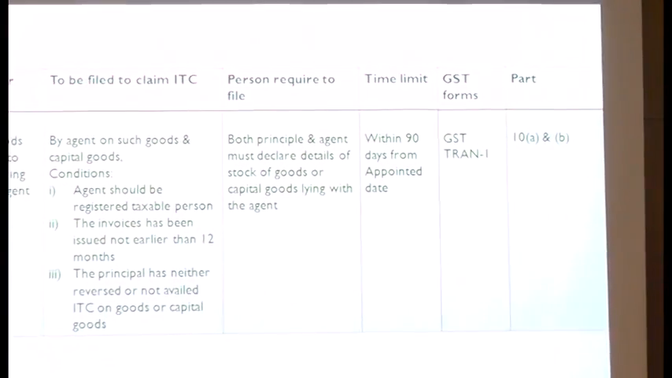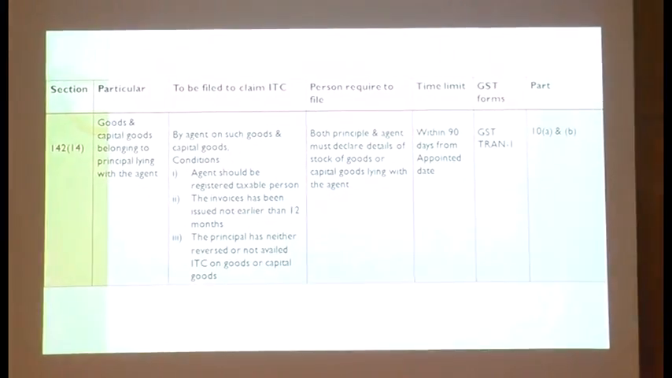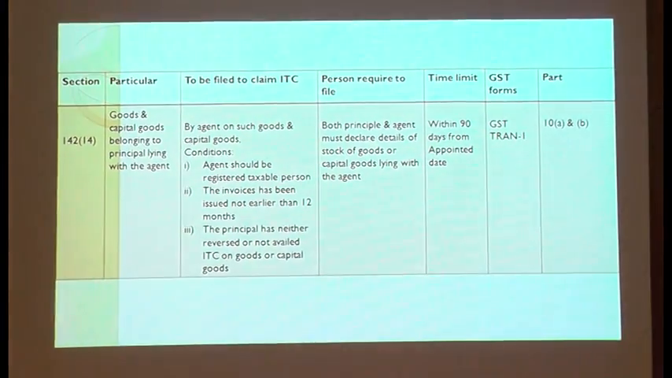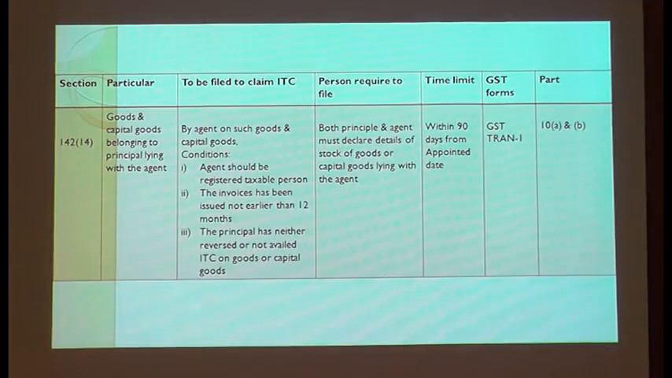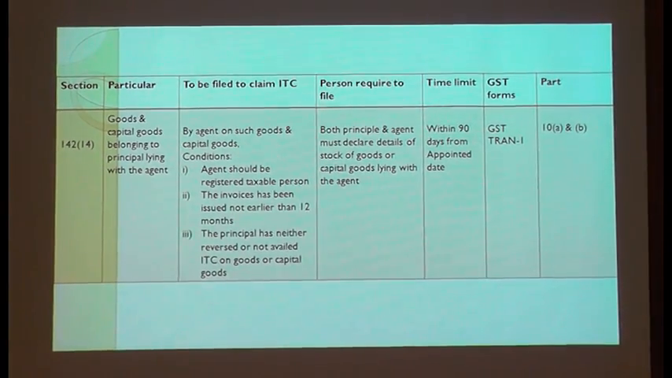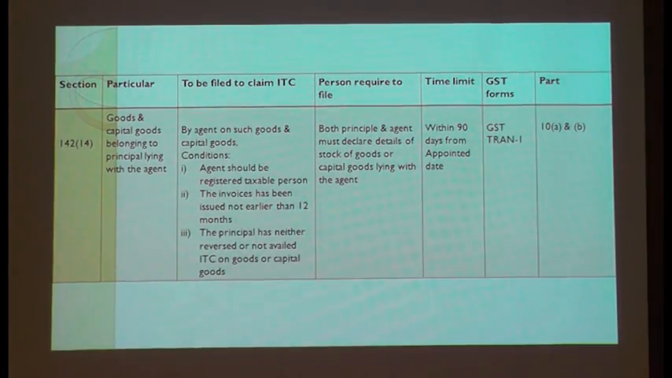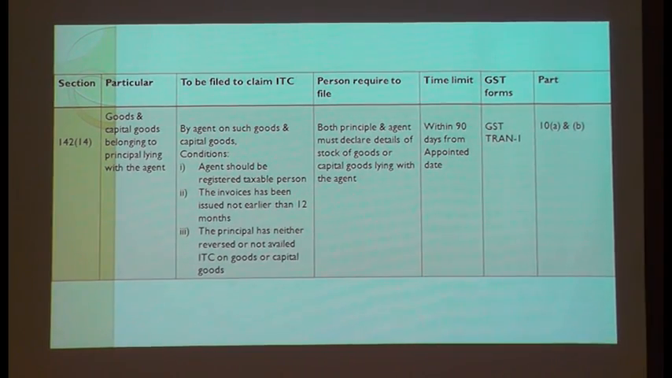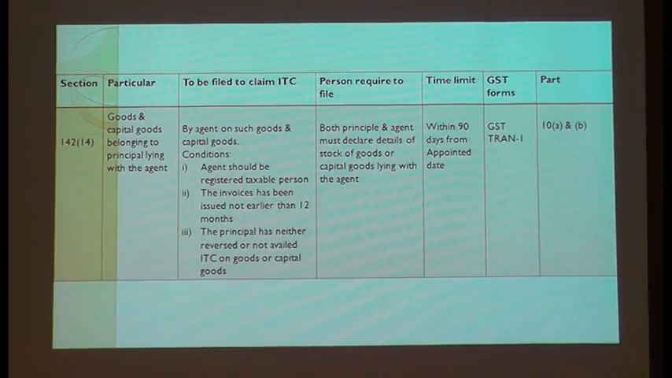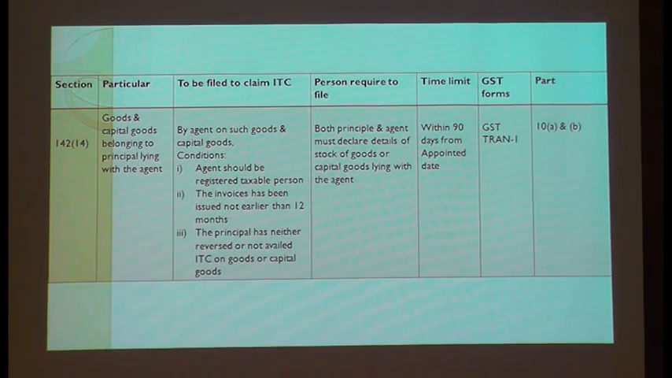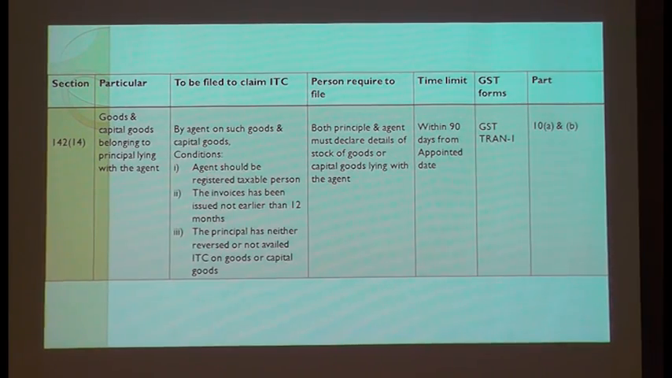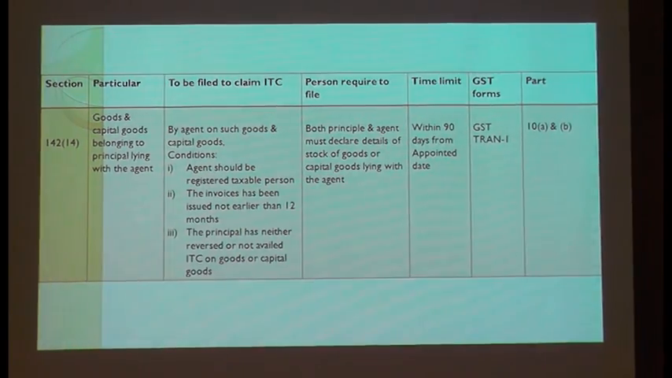Now how to handle this transitional credit in the GST law? See, for example, I purchase the raw material. I purchase 100 bags of cement. I have given to my agent to sell those cement bags. Who is having the credit? I am having the credit. Whereas stock is lying with whom? Stock is lying with agent. So the transitional credit requires that both of them should declare the stock.